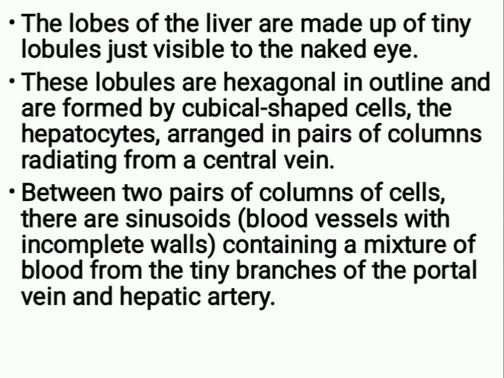The lobes of the liver are made up of tiny lobules just visible to the naked eye. These lobules are hexagonal in outline and are formed by cubical shaped cells, the hepatocytes, arranged in pairs of columns radiating from a central vein. Between two pairs of columns of cells, there are sinusoids, that is, blood vessels with incomplete walls, containing a mixture of blood from the tiny branches of the portal vein and hepatic artery.